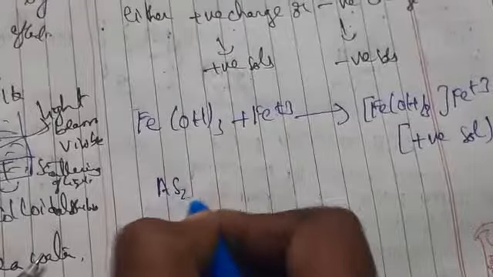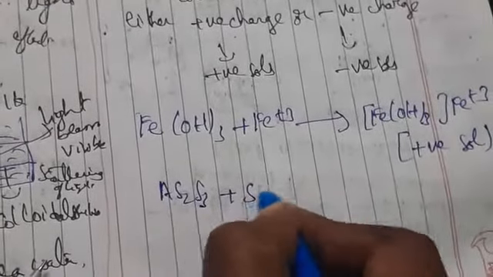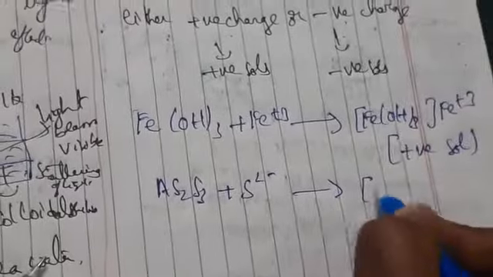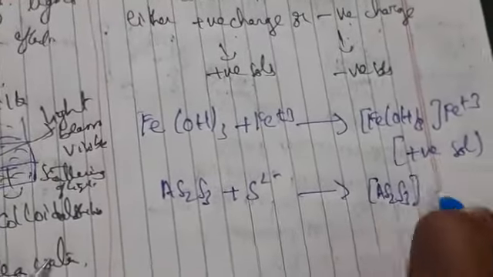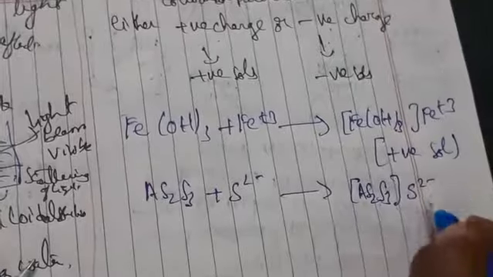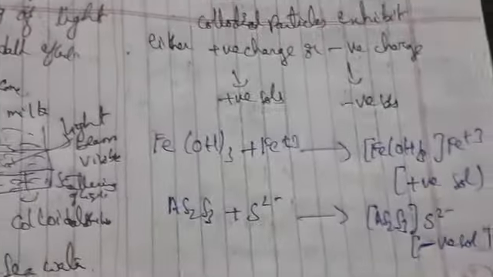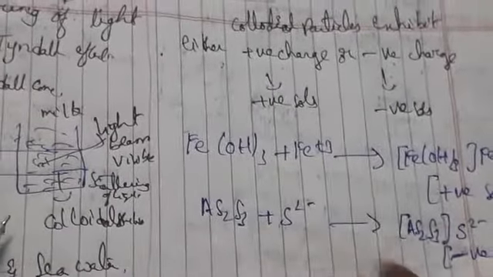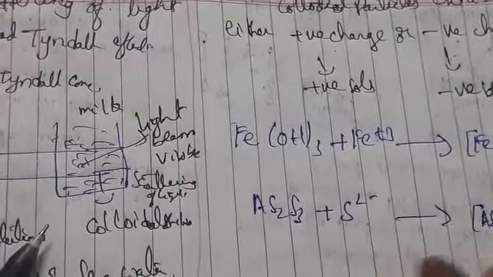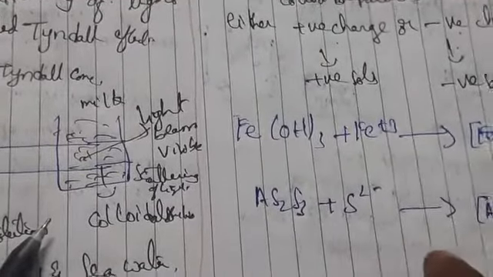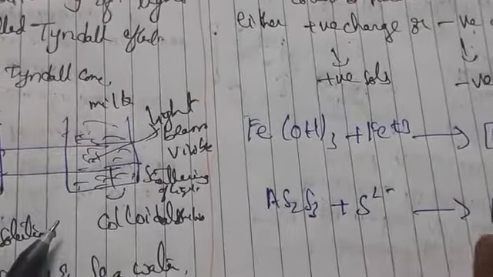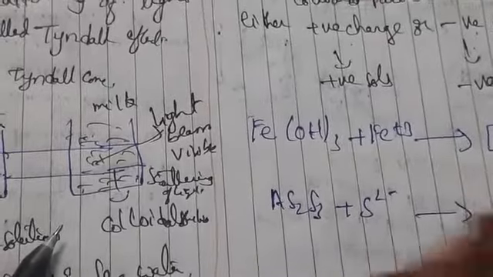If you have observed As2S3, arsenic trisulfide, you are getting As2S3 S2-. So this is a negative sol. Okay. So this is the representation, and also ionization we can do. Not only this, we are having different types of examples: silver, copper, gold, platinum, and also metal sulfides like Sb2S3, CdS, gum, starch, soap, dye stuffs. So these are the examples.